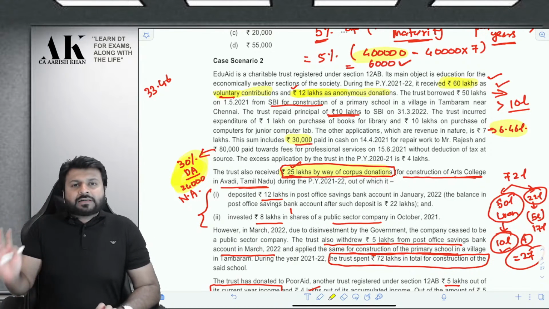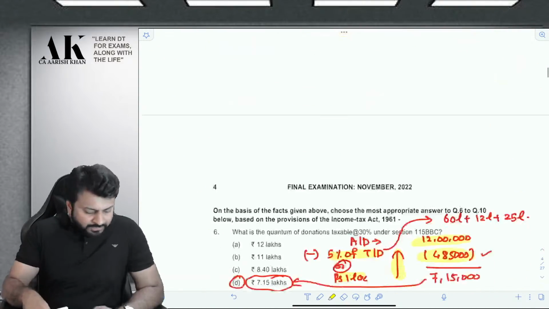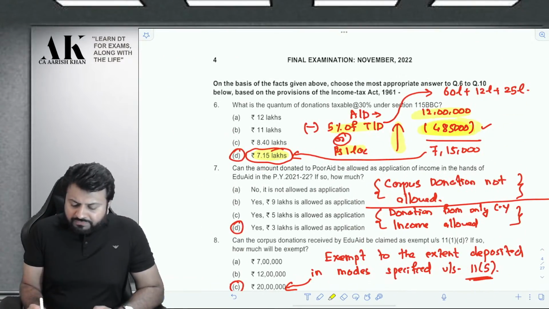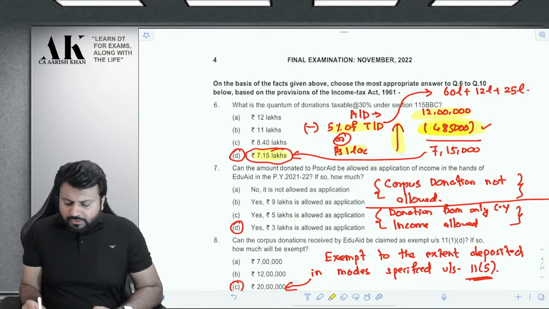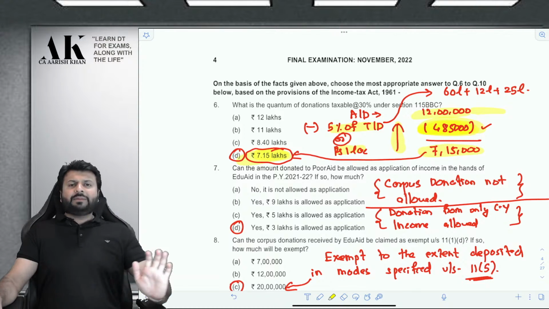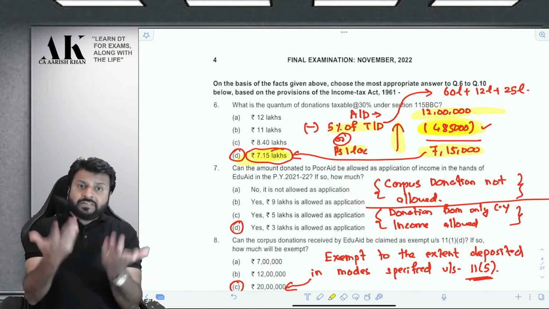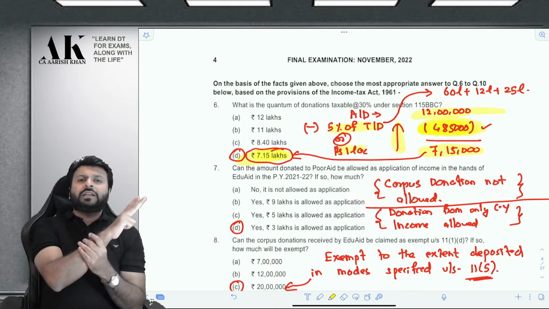So 5% of 97 lakhs comes to how much? Sorry, this comes to 4,85,000 rupees. And if you take 4,85,000 rupees, you reduce it from 12 lakh rupees, you will get 7,15,000 and that is the correct answer. I am trying to say that when you take total donation, you have to take total of everything. That is 12 lakh and 60 lakhs and 25 lakhs as well.